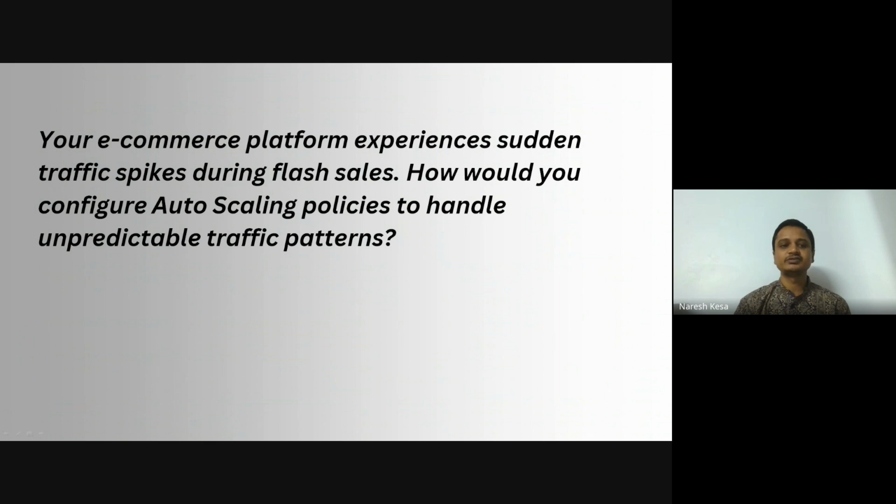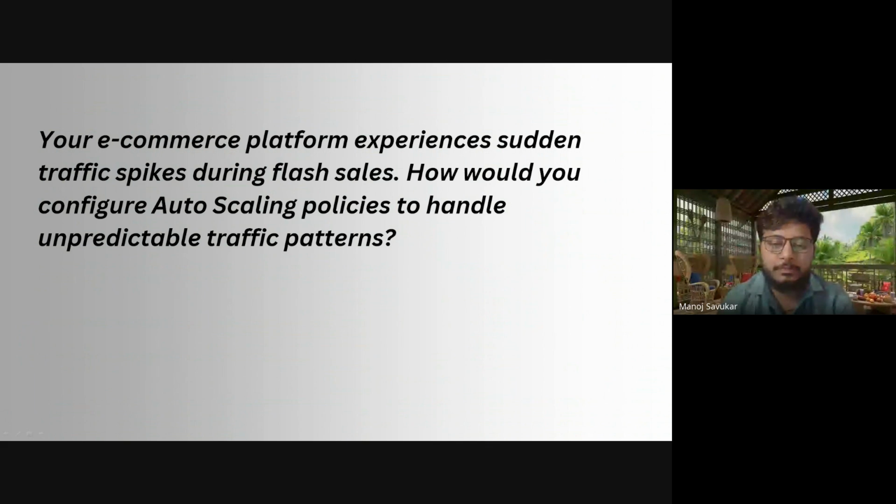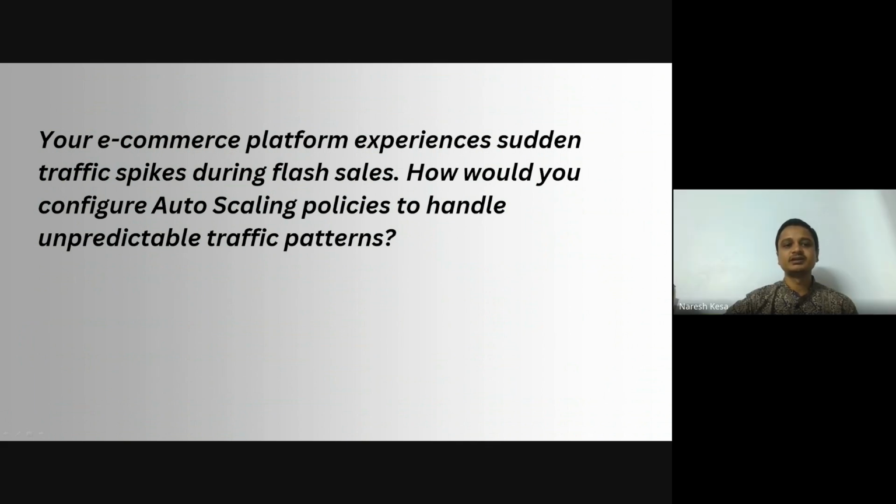Coming to baseline capacity, we can keep a minimum number of instances running so that your site is never down. For example, if we set minimum capacity for EC2 instances, and the spike increases, then it will increase to 10 EC2 instances. Like this, we can configure baseline capacity with minimum instances.